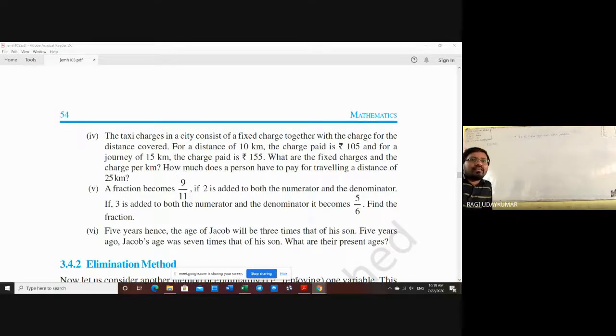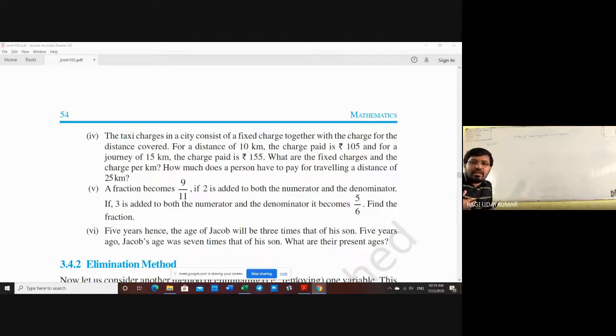So what is being asked in the question? I will explain the question to you, then after we will go for the solution. The taxi charges in a city consist of a fixed charge with the charge per distance covered. However many kilometers you go, you have to pay extra per kilometer. For a distance of 10 kilometers, the charge paid is 105.